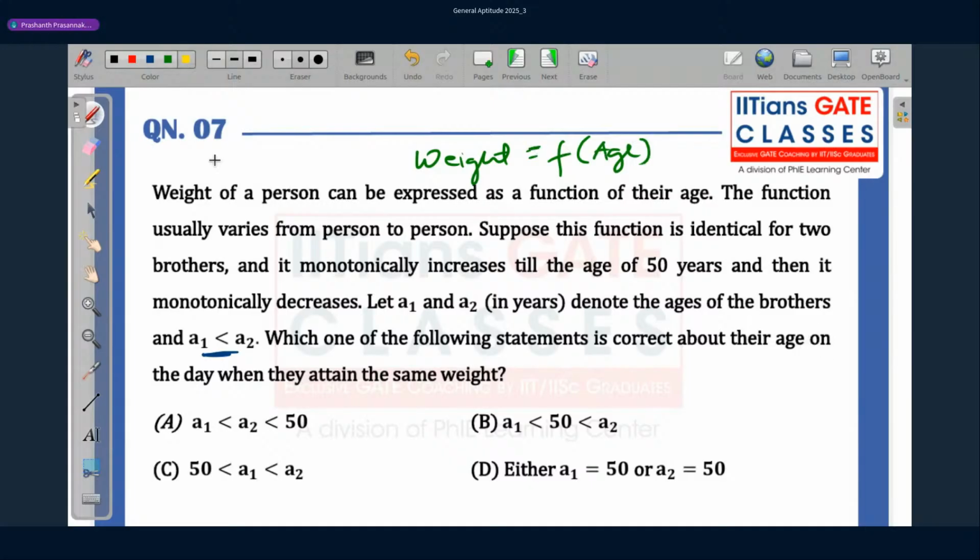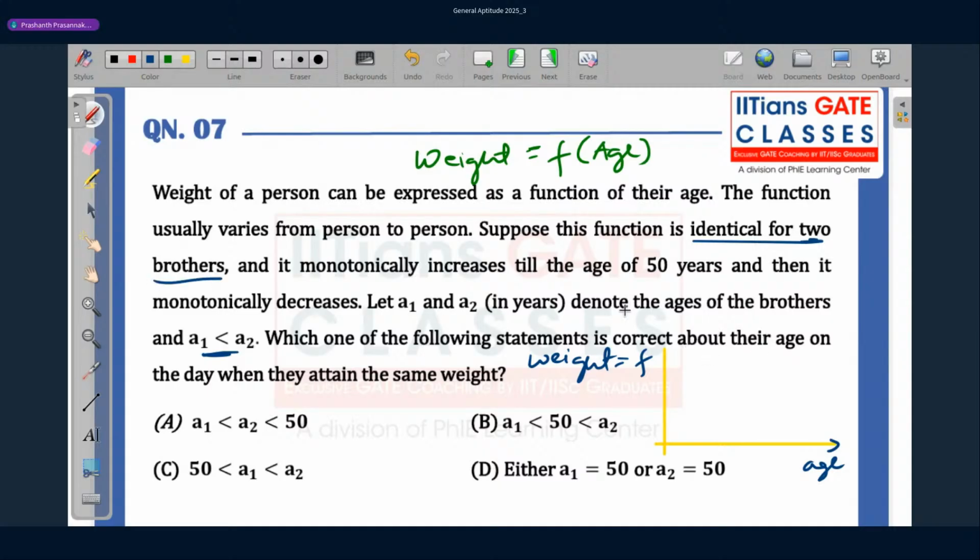This much space should be enough. So I'm dealing with the function f here. Over here I have the age. So f is actually the weight only. The function usually varies from person to person, but it is identical for the two brothers. So I'm taking only for the two brothers. So it's going to be identical.